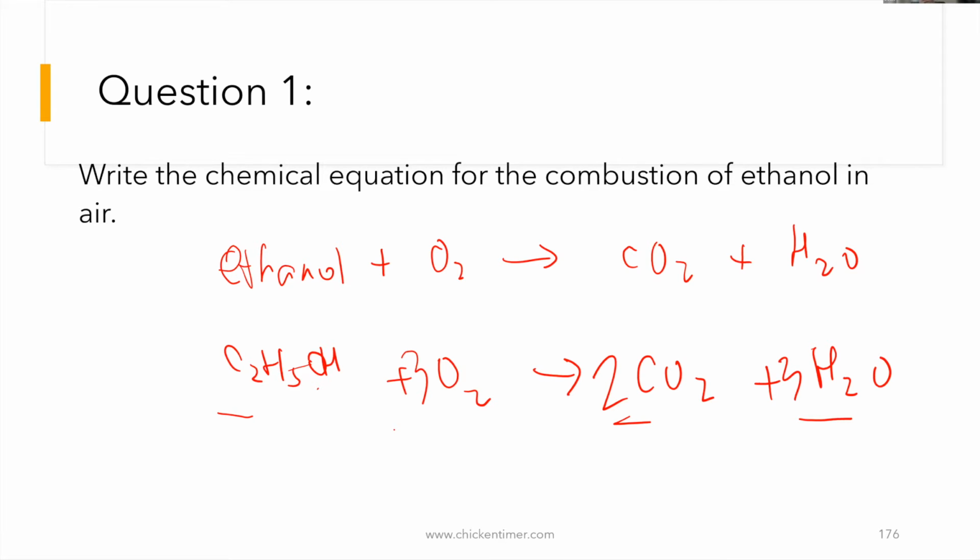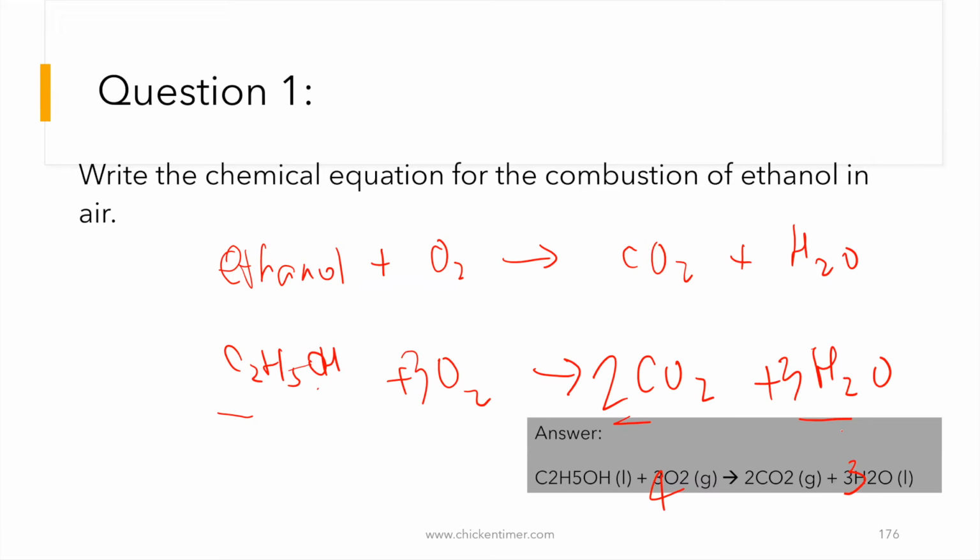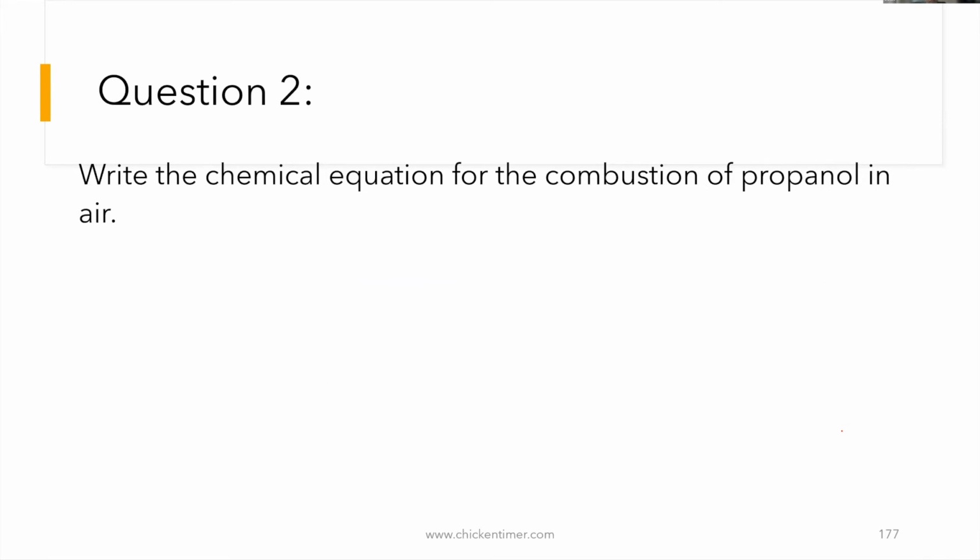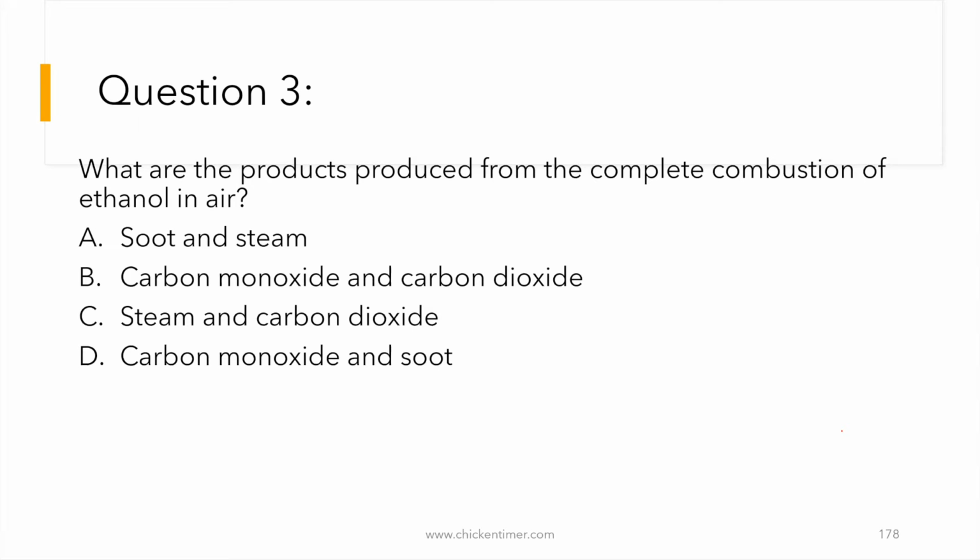Wait, the O2 has 2. There are 7 O on the left and only 5 O on the right. So must be 5 O? Down here there is 4, 7, down here there is 3. Okay, anyway, the answer is like that. You can go and try this on your own later. Answer provided. Question 3, what is yours?